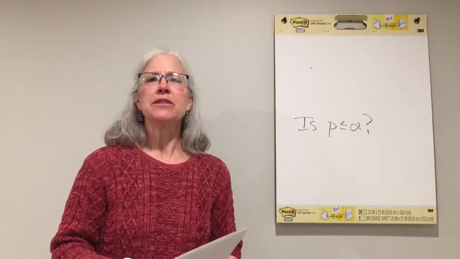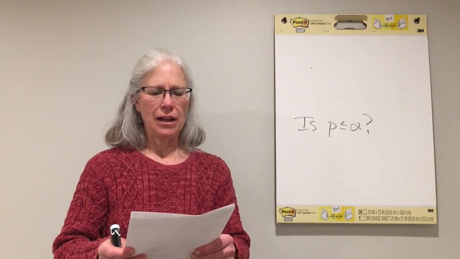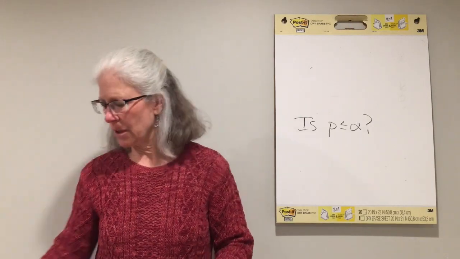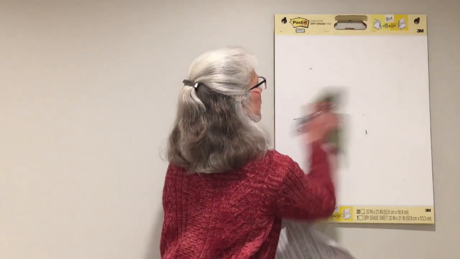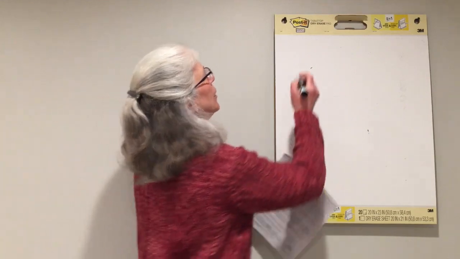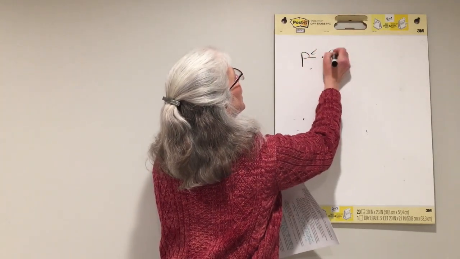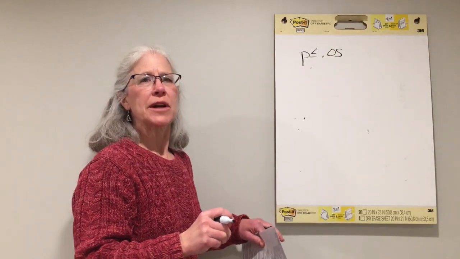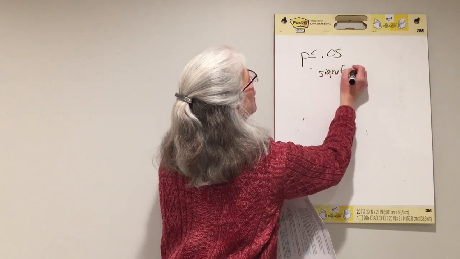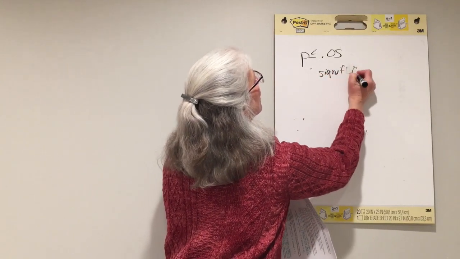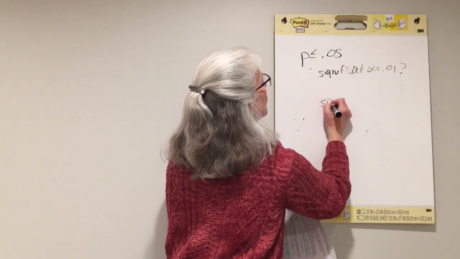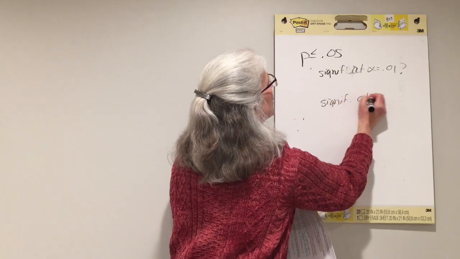Sometimes statistical significance depends on your choice of alpha. Let's say all we know is that something is statistically significant at alpha of 0.05. So if we know it's statistically significant at alpha equals 0.05, what we know is that p is less than or equal to 0.05. That's all we know. So the question is, is it also statistically significant at alpha equal to 0.01? And what about significant at alpha equal to 0.10?